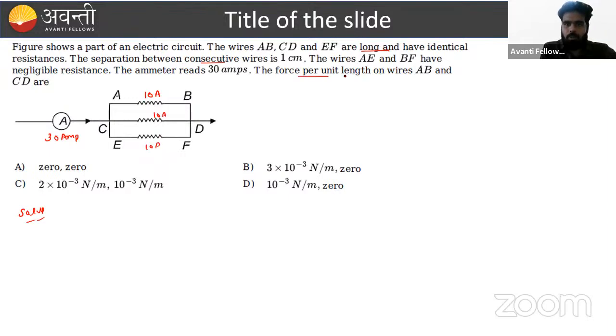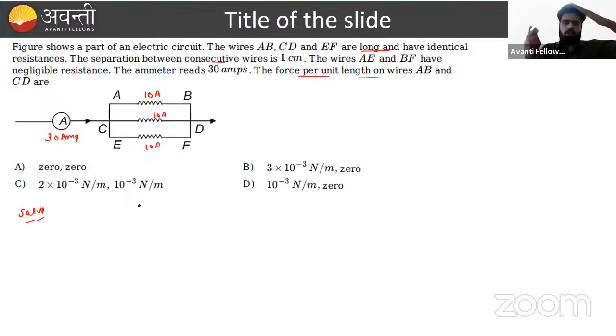What do we have to find out? The force per unit length on the wires AB and CD. So here we have to find the force per unit length on the wire AB, and in a similar manner the force on the CD. So tell me one thing, beta, how many wires are there in the surrounding of wire 1?